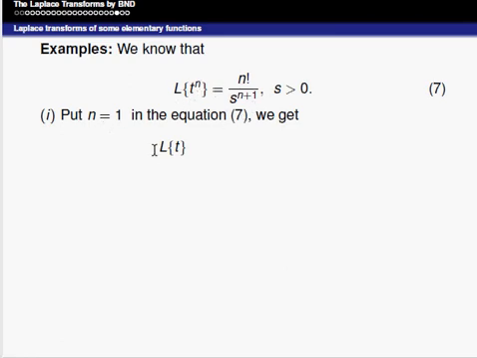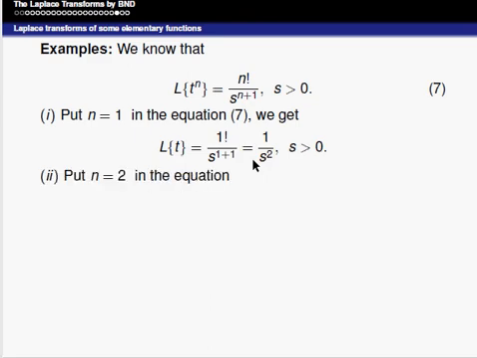Here put n is equal to 1, that is Laplace of t is equal to 1 factorial divided by s to the power of 1 plus 1, that is 1 divided by s square, s is greater than 0. Similarly, put n is equal to 2 in the equation 7, we get Laplace of t square is equal to 2 factorial divided by s to the power of 2 plus 1, that is nothing but 2 divided by s cube, s is greater than 0.